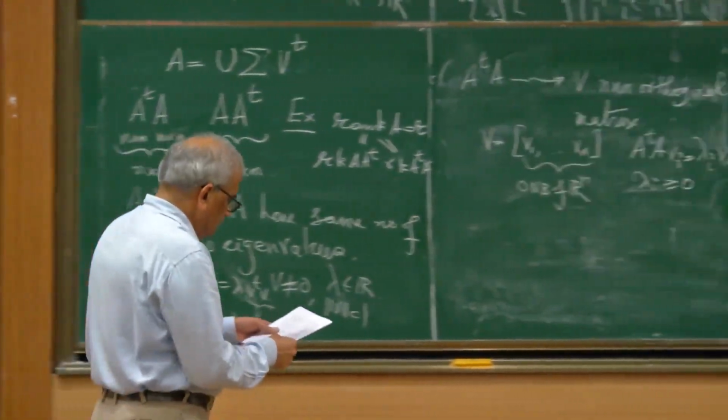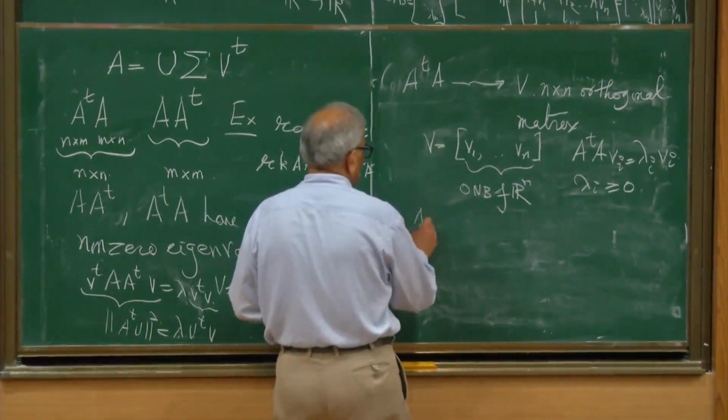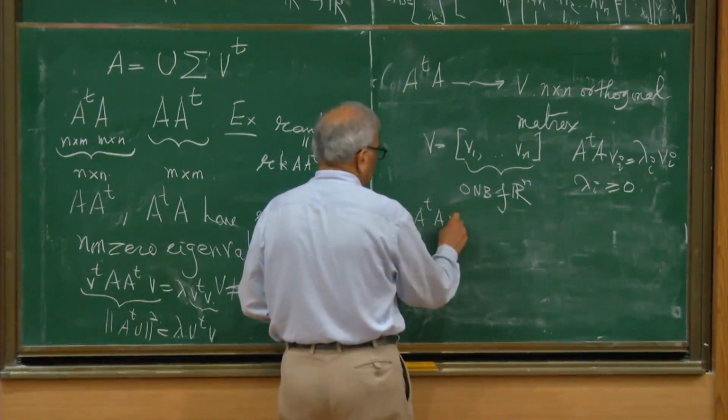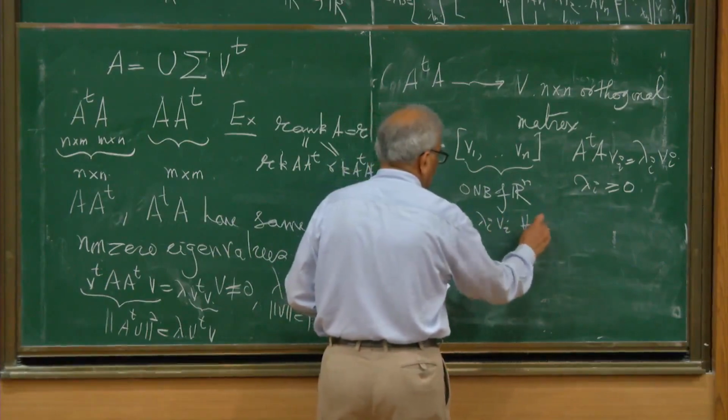So A transpose A Vi equals lambda i Vi for all i.